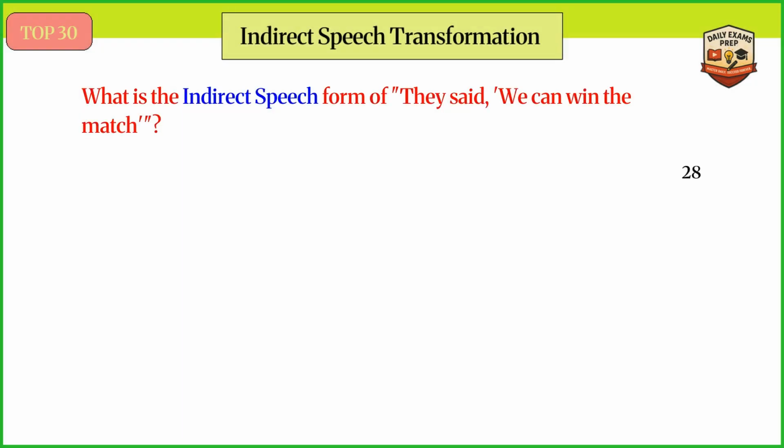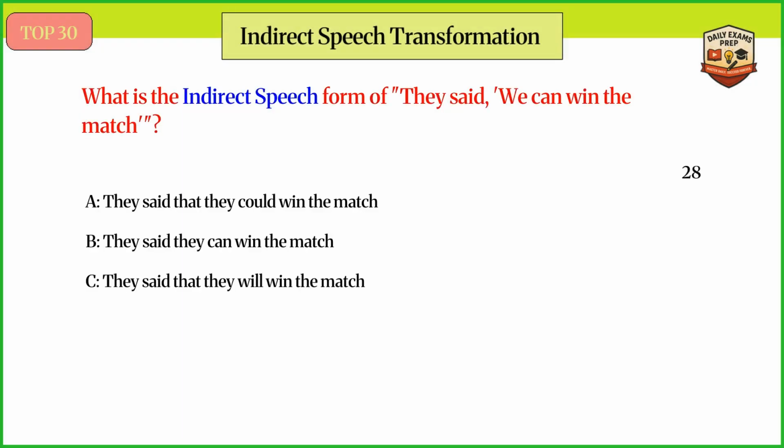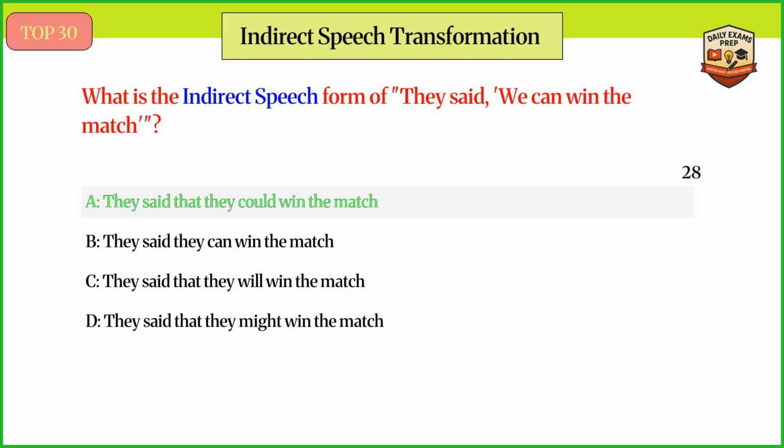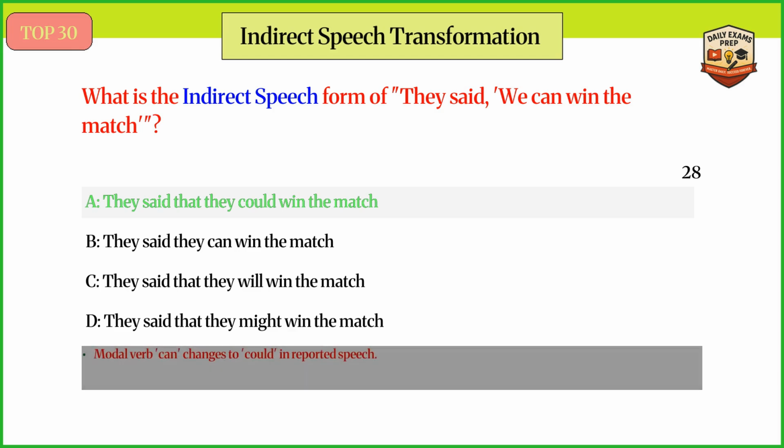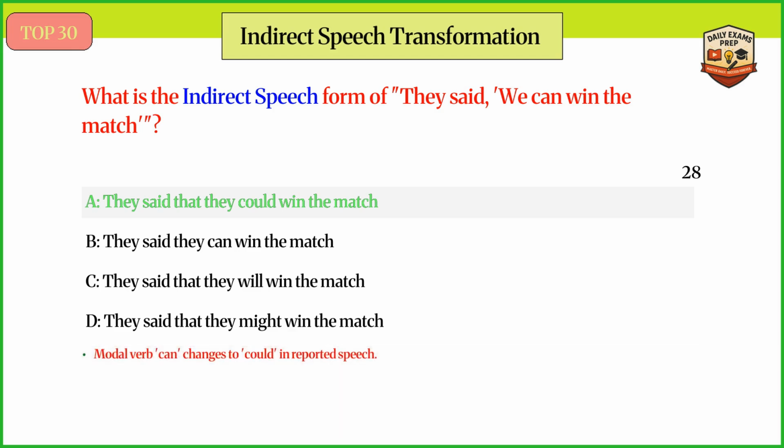What is the indirect speech form of "they said, we can win the match"? Answer A. They said that they could win the match. Modal verb can changes to could in reported speech.